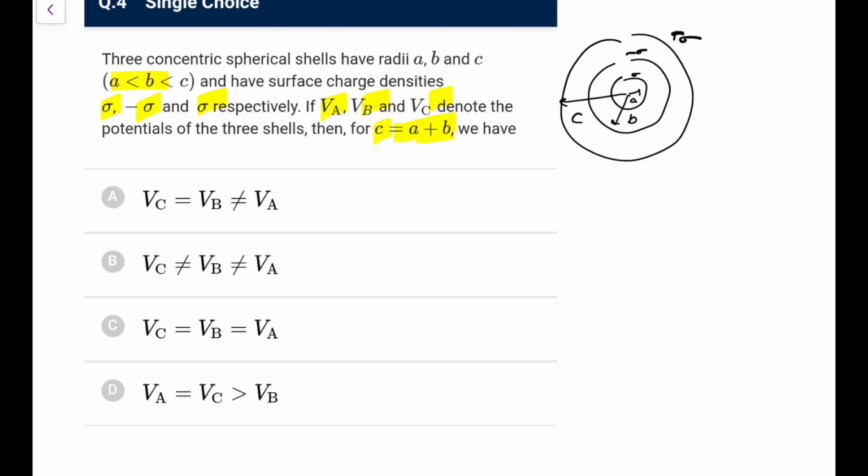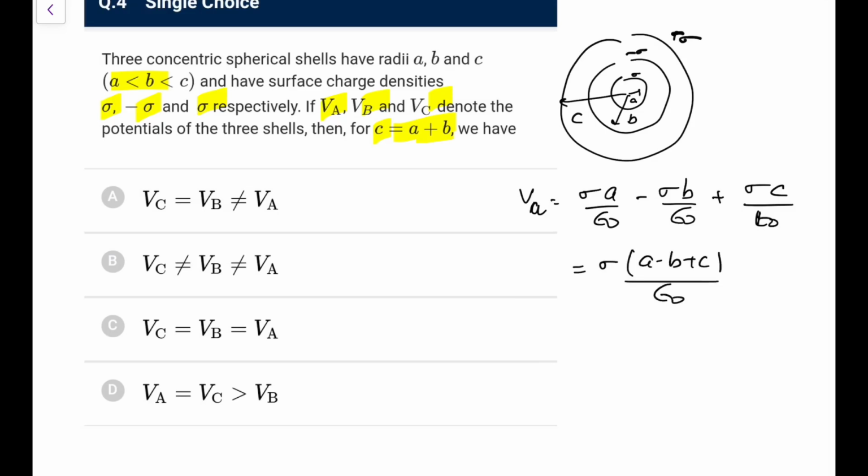Okay, so first of all, the potential of the innermost shell A due to its own charge would be sigma A upon epsilon naught. Due to the outer one, it would be sigma B upon epsilon naught, because it is a center-side point. Plus, due to the outermost one, it would be sigma C upon epsilon naught. So it is sigma (a minus b plus c) by epsilon naught.